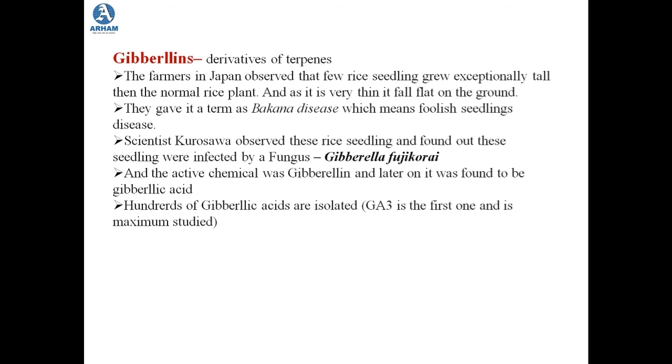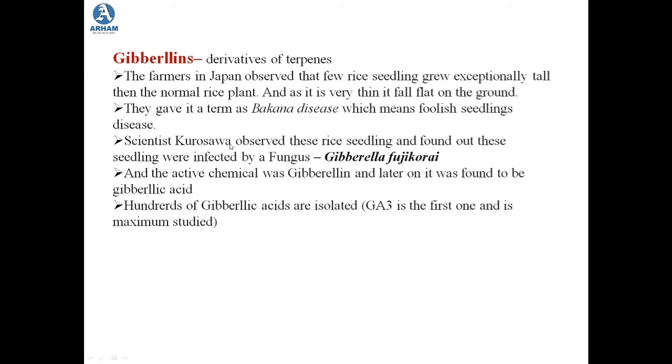As the base went weak and was not able to support this long-growing seedling of rice, all the crops were falling flat on the ground. As the farmers observed this, they gave it a term, Bakanae disease. Now, what is Bakanae disease? Bakanae in Japanese means foolish. So they termed it the foolish seedling disease, or Bakanae disease.